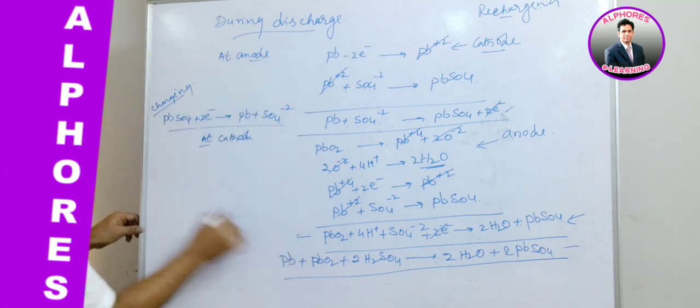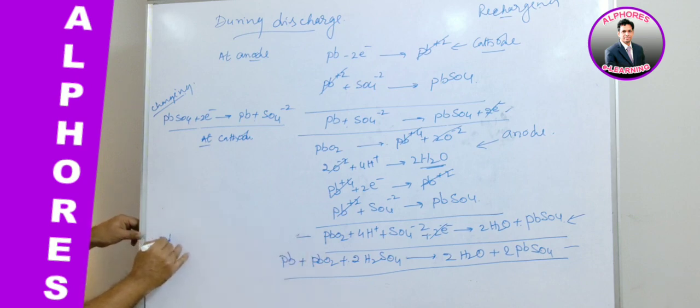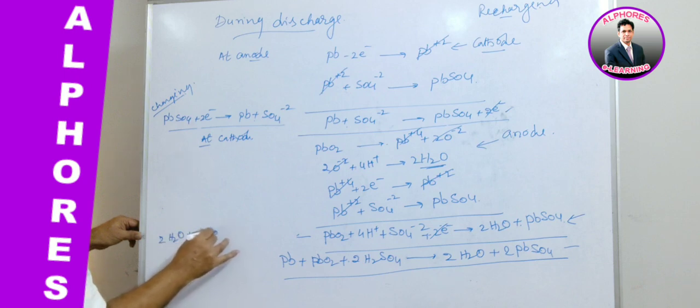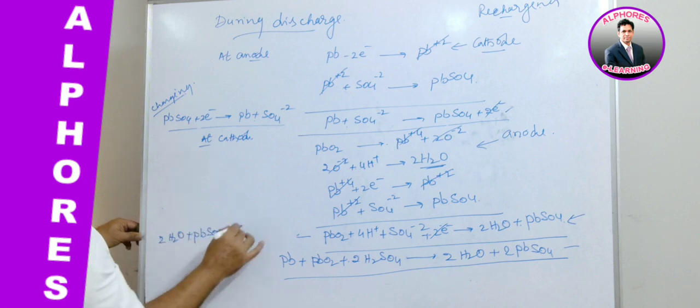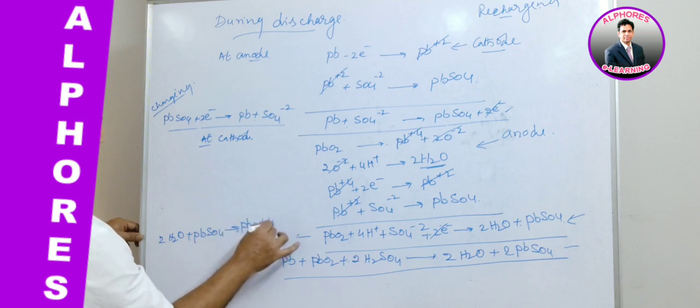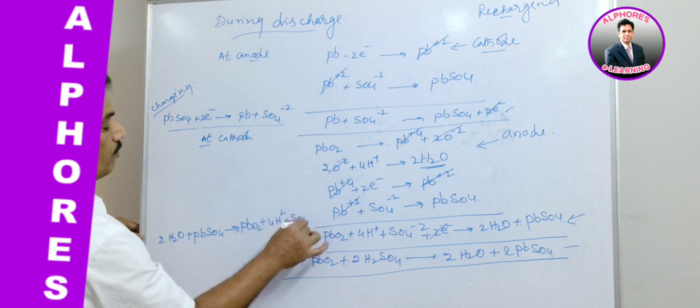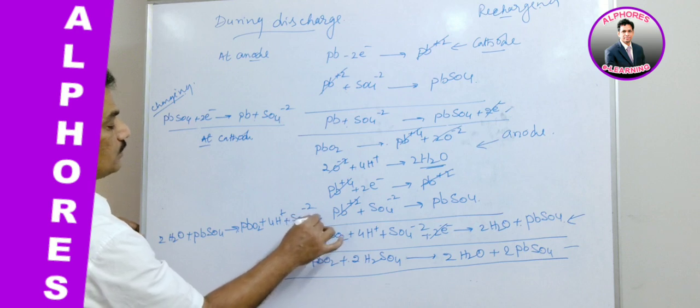And here the other behaves as the anode: 2H2O plus PbSO4 gives PbO2 plus 4H+ plus SO4-2 plus 2 electrons.